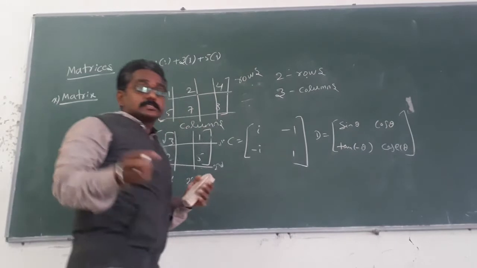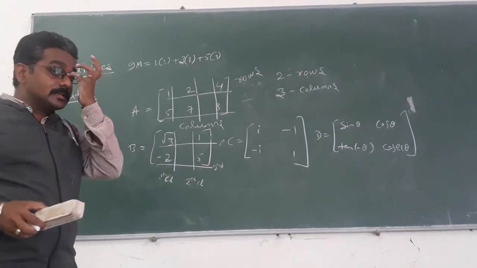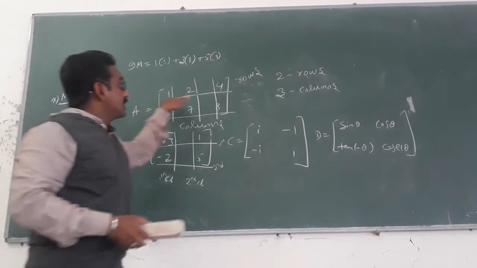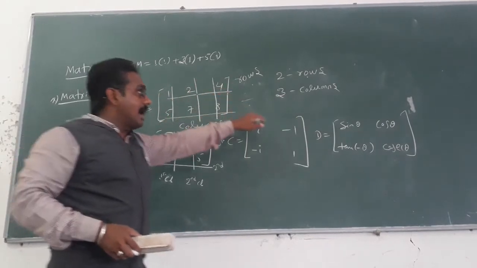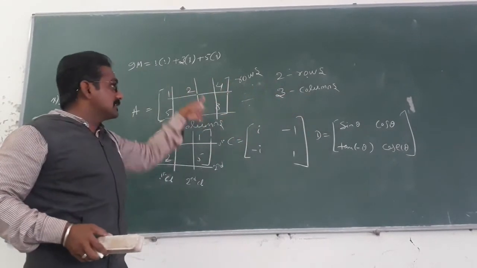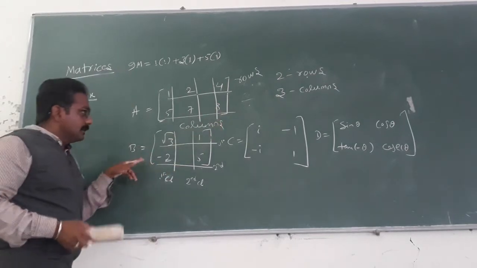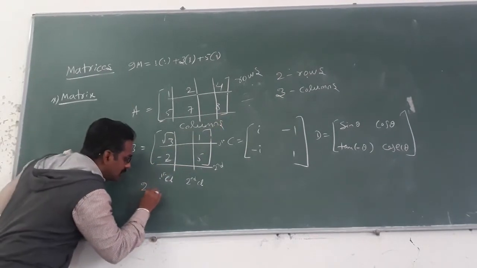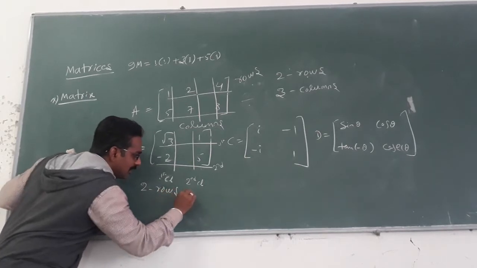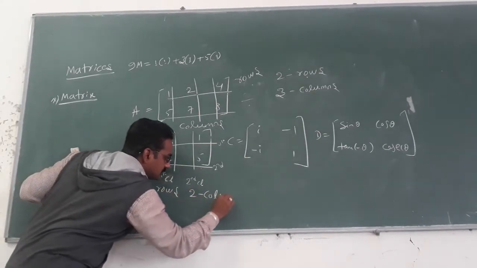So how will you construct the rows? They are constructed by the horizontal lines of elements and columns by the vertical lines of elements. Got the point? Here B has 2 rows and 2 columns.